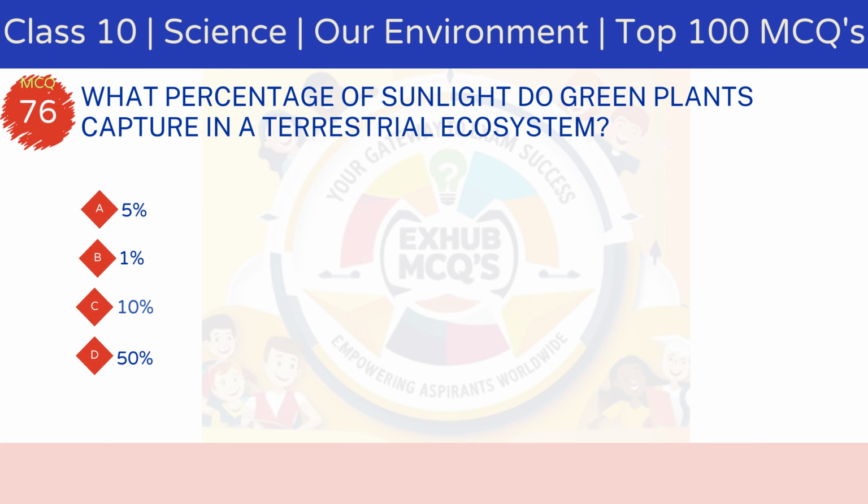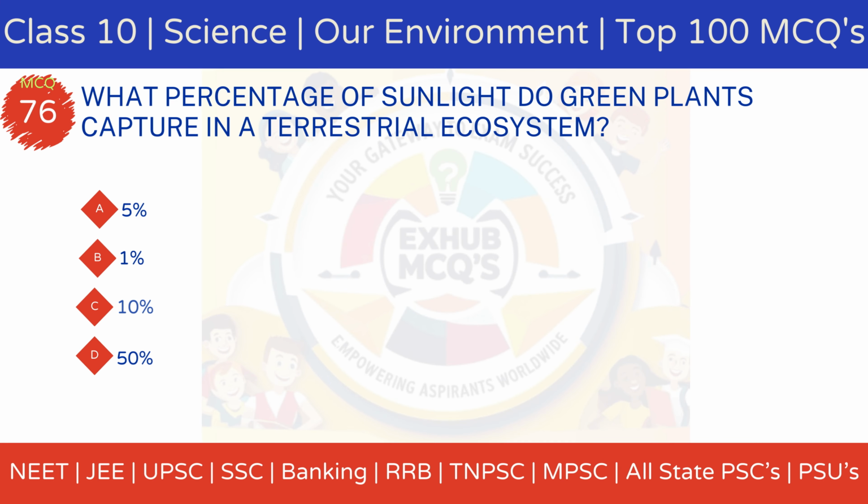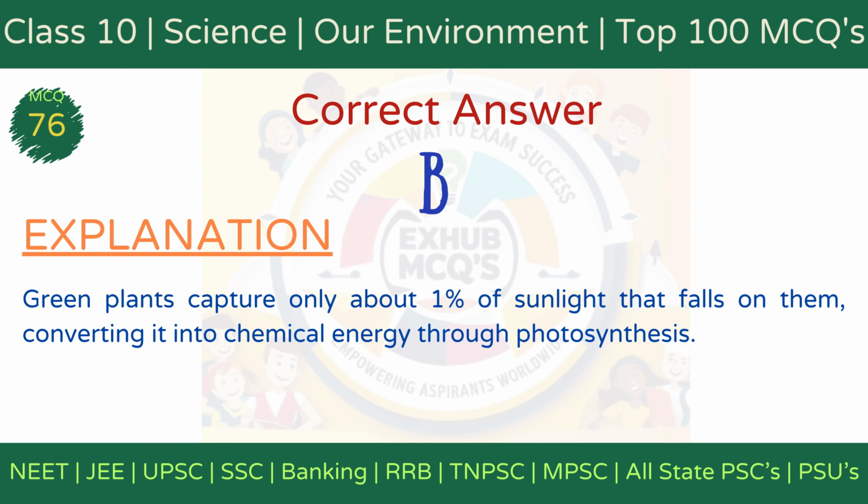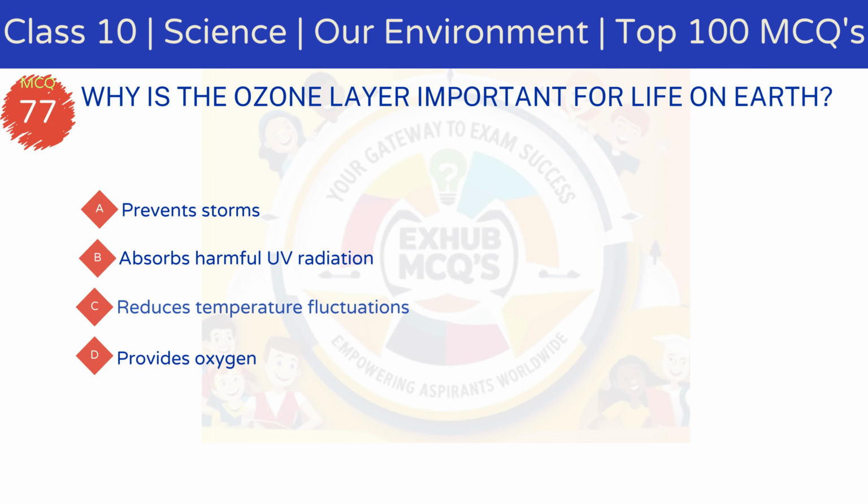MCQ 76. What percentage of sunlight do green plants capture in a terrestrial ecosystem? Option A, 5%. Option B, 1%. Option C, 10%. Option D, 50%. The correct answer is option B, 1%. Explanation. Green plants capture about 1% of sunlight that falls on them, converting it into chemical energy through photosynthesis to support all trophic levels.